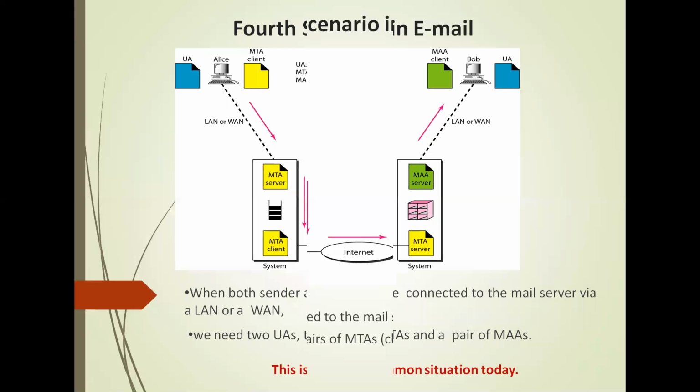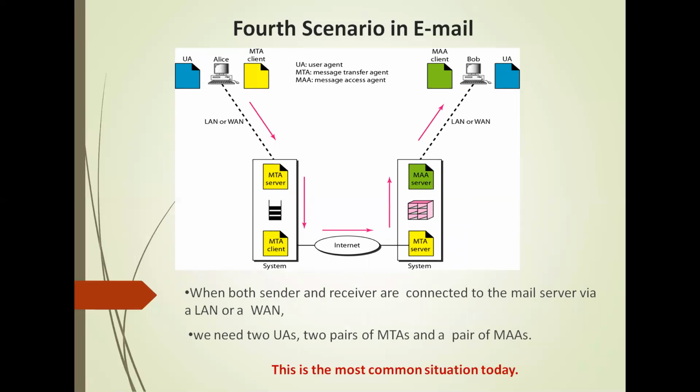Fourth scenario. In this, the receiver is also connected to his mail server by WAN or LAN. After the message has arrived, the receiver needs to retrieve it. Here, we need another set of client and server agents, that is MAAs. Receiver uses a MAA client to retrieve his message. The client sends a request to the MAA, that is Mail Access Agent server, and requests the transfer of the messages. We need two UAs, two pairs of MTAs, and a pair of MAAs.